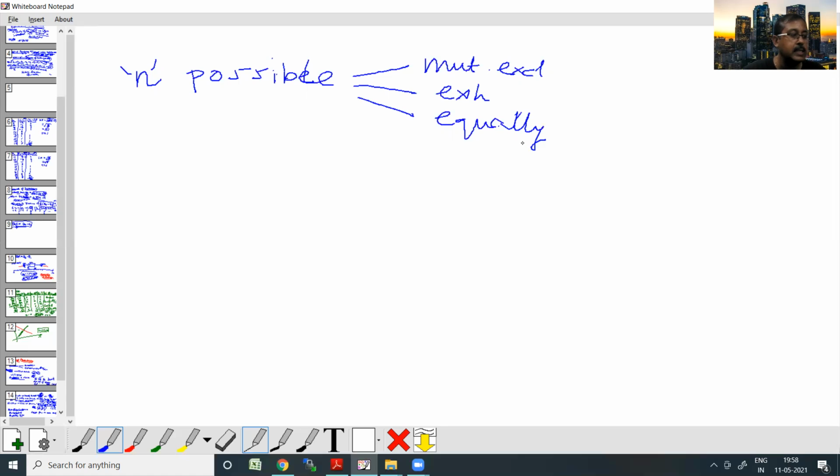Then in that case, when we have m favorable cases to that particular event, we say that the probability of having the event is equal to the number of outcomes favorable to the event, that is m, and the total number of possible outcomes, that is n.